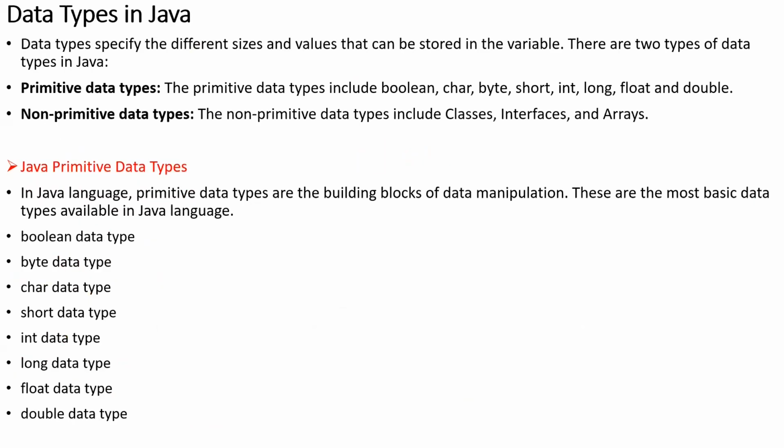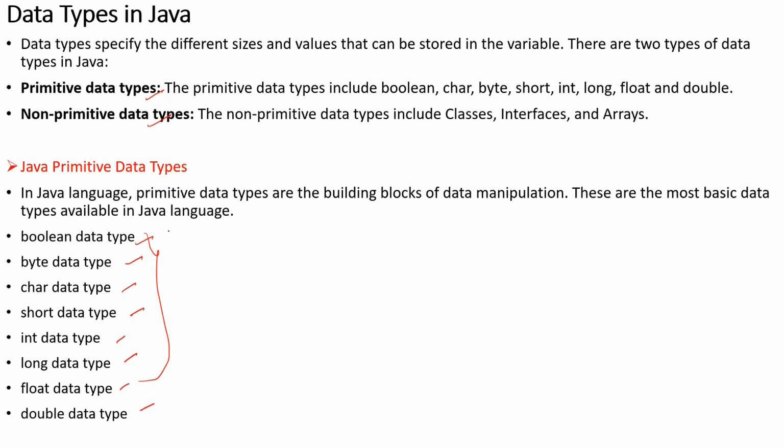Now, there are some data types in Java. Just now we have seen integer, character. These are the data types which are assigned to a variable. There are two types of data types: primitive data type and non-primitive data type. In primitive data types, these are a few of them: boolean, byte, character, short, int, long, float, and double.